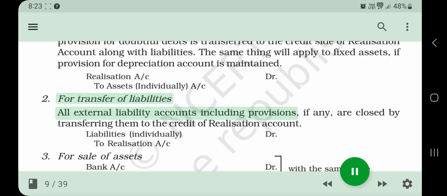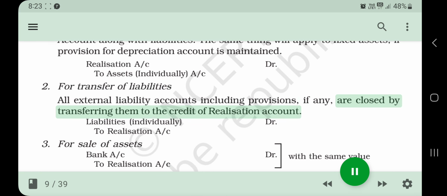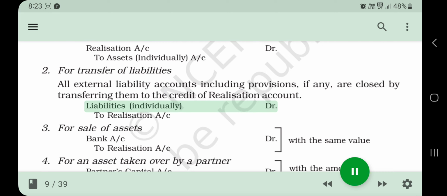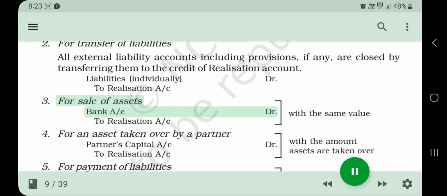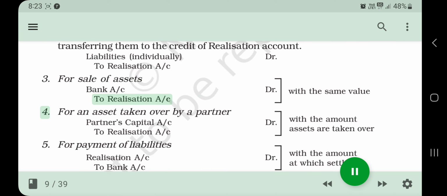2. For transfer of liabilities, all external liability accounts including provisions, if any, are closed by transferring them to the credit of realization account. Liabilities, individually, Dr. To realization A/c. 3. For sale of assets, bank A/c Dr. To realization A/c. 4.